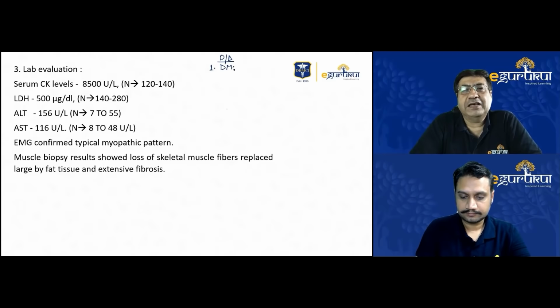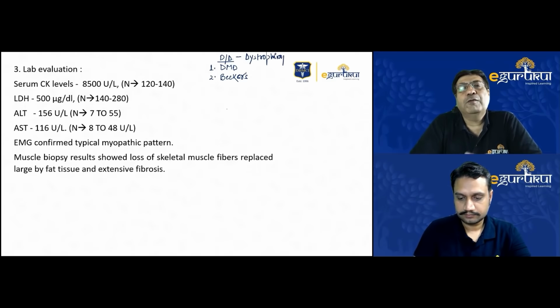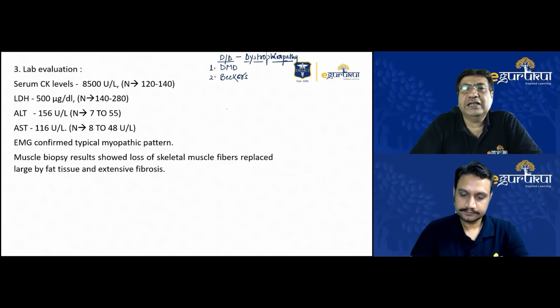We could have thought of Becker's dystrophy also, which is less common in comparison to Duchenne's. But the rapidity with which the weakness had progressed, and by 7 years the child had started having these problems, Becker's has a much more gradual course, and therefore we thought DMD should be one of the first differential diagnoses. So to be very frank, the investigations that I started or asked for were primarily keeping in mind the diagnosis of Duchenne's muscular dystrophy.